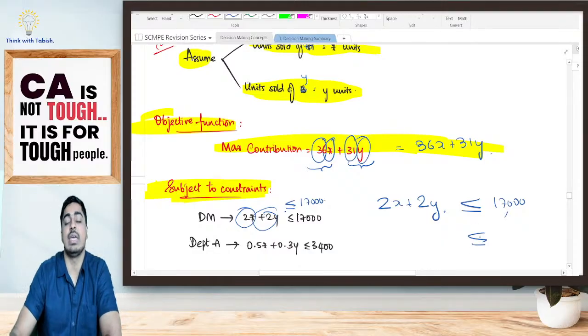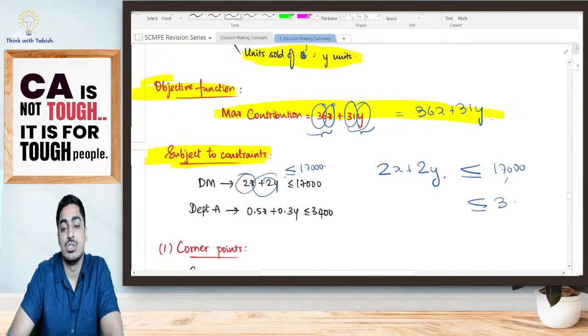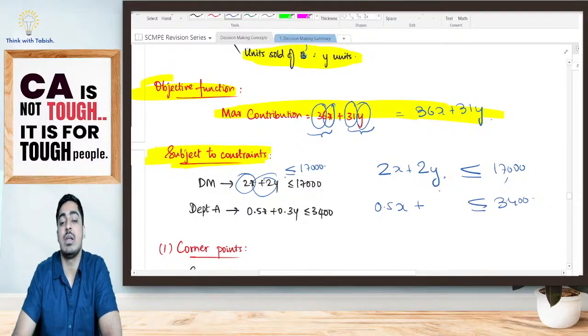Again, in department A, altogether the hours is 3,400 only. To produce 1 unit of A in department A, I want 0.5 hours. Like this, I am producing X units. To produce 1 unit of B in department A, I want 0.3 hours. Like this, I am producing Y units.